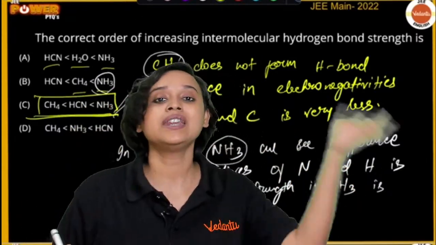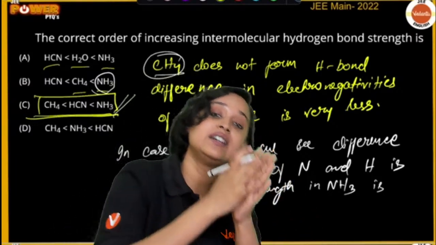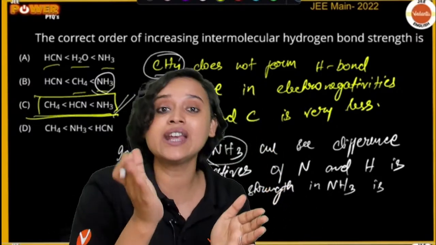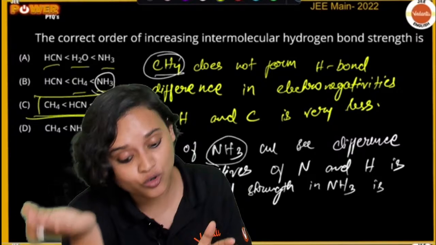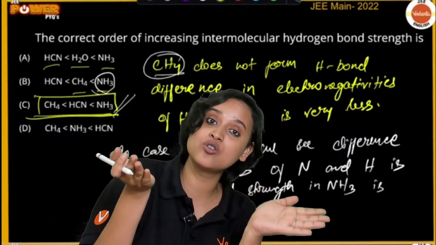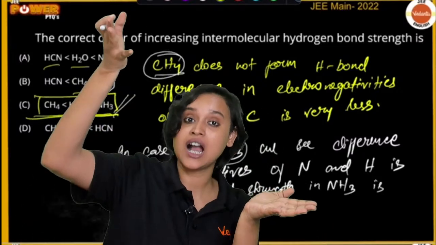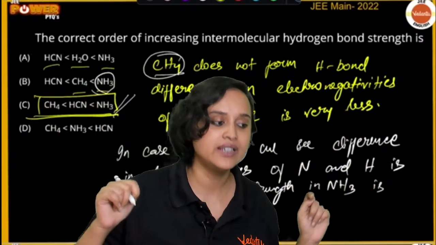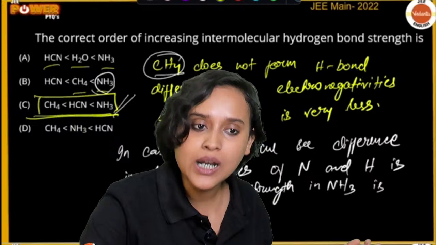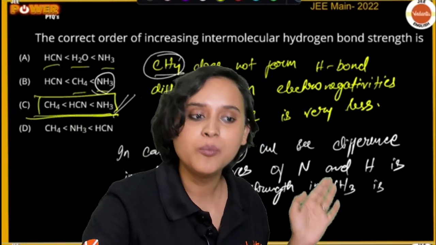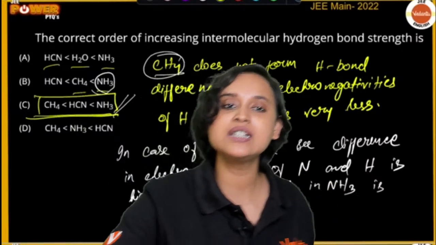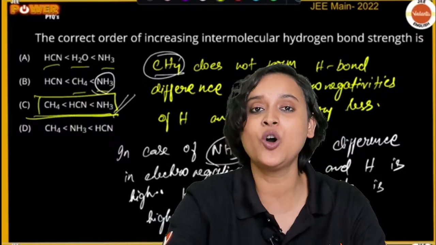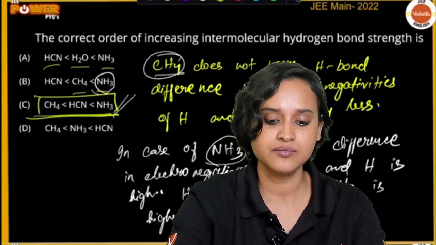But in case of NH3, the difference between electronegativity of nitrogen and hydrogen will be much higher. Hence, there will be a hydrogen bond. Are you getting my point, everybody? Wait a second.